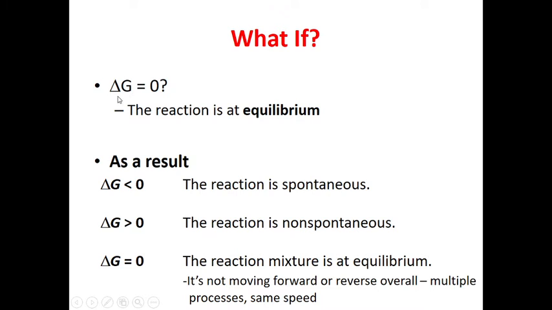What if delta G is 0? What does it mean? If the value of delta G, Gibbs free energy, is 0, then the reaction is at equilibrium. What happens when delta G is less than 0? It means the Gibbs free energy is negative, and the reaction is spontaneous in this case. When the Gibbs free energy is greater than 0, then the reaction is non-spontaneous. When it is 0, it means the reaction is at equilibrium.